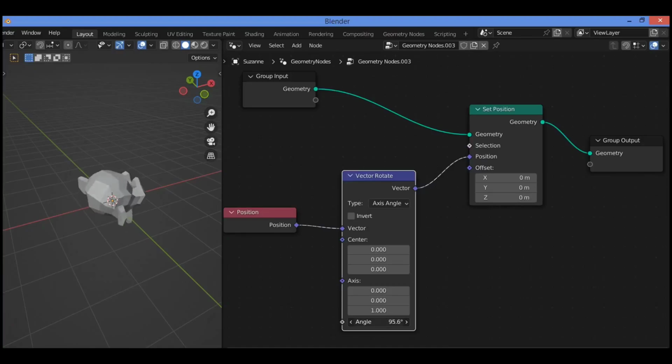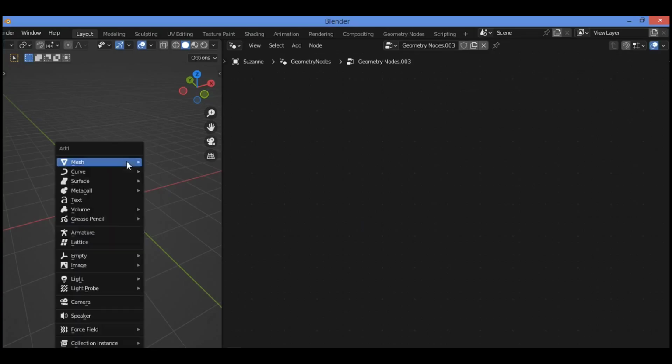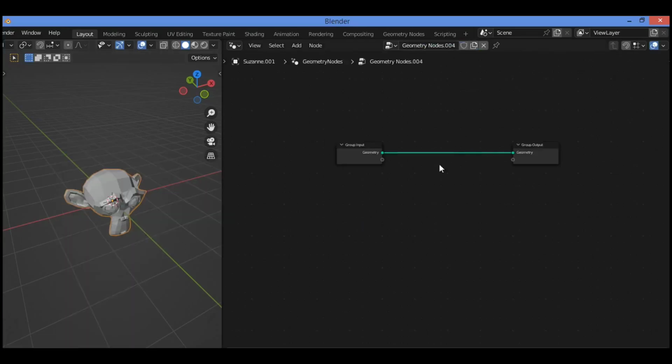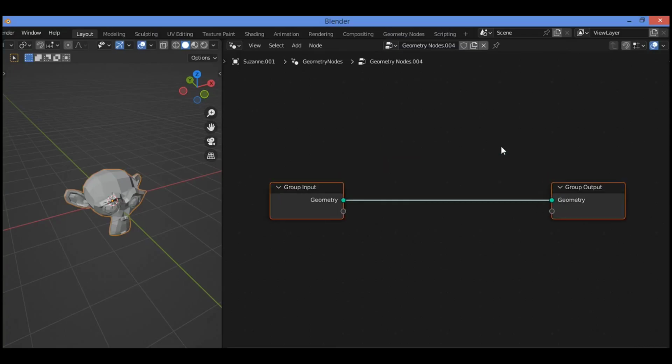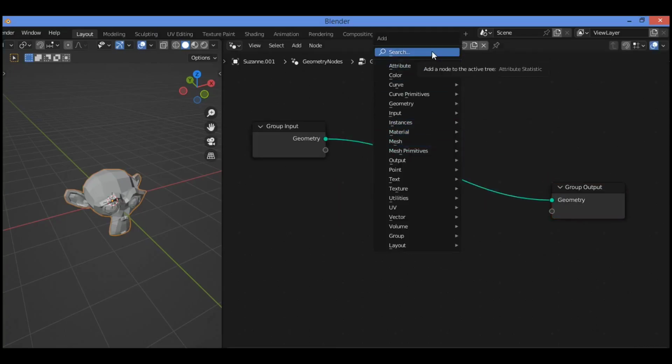In this tutorial I will show you how to use the vector rotate node as shown here in this tutorial. So let's get started. Shift A, I'm gonna be adding the monkey like this. Go over here, hit the new button, then select those two nodes, then hit the period key. Grab it over there.